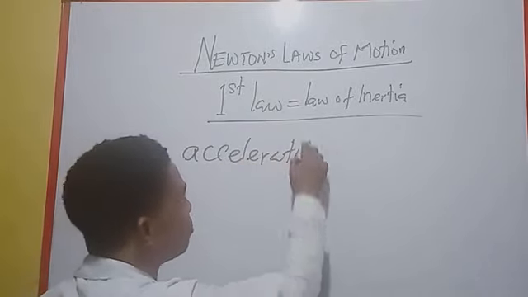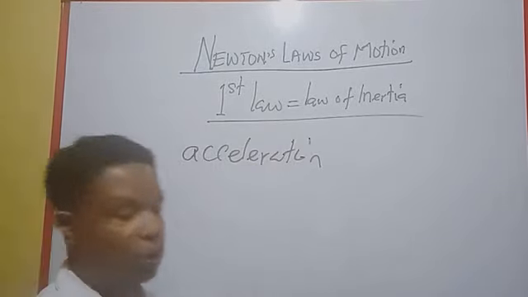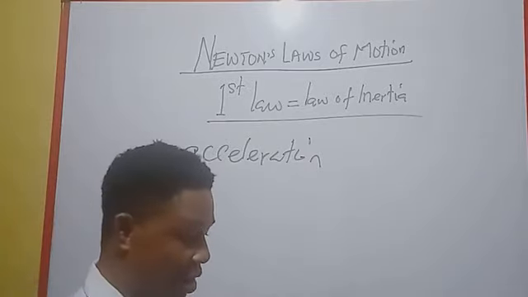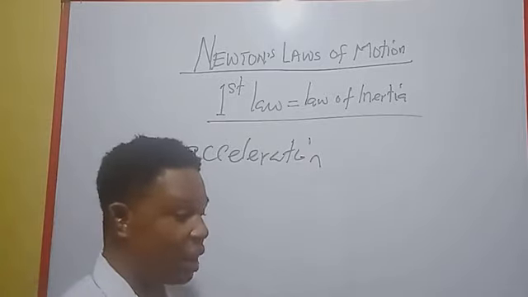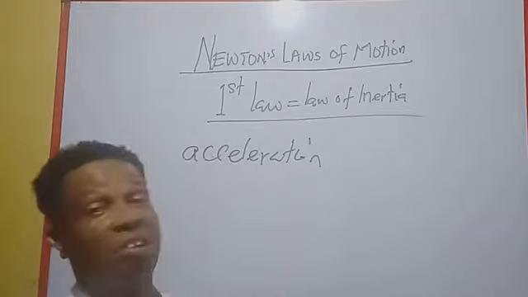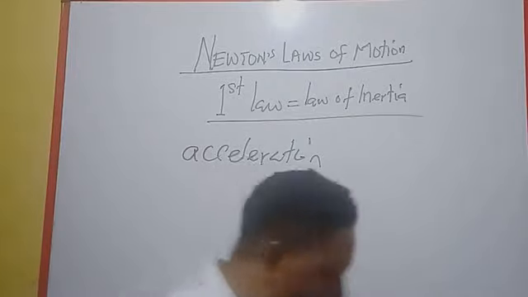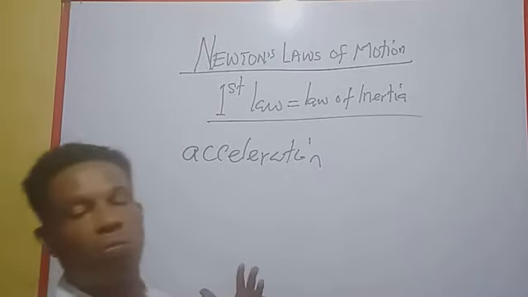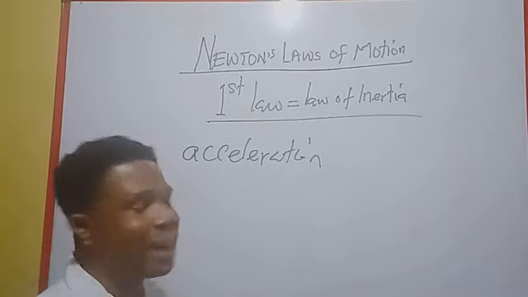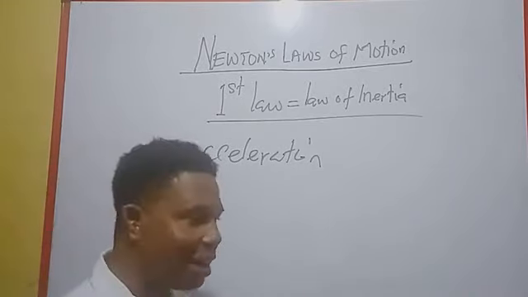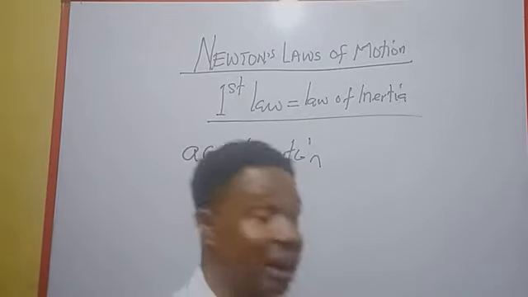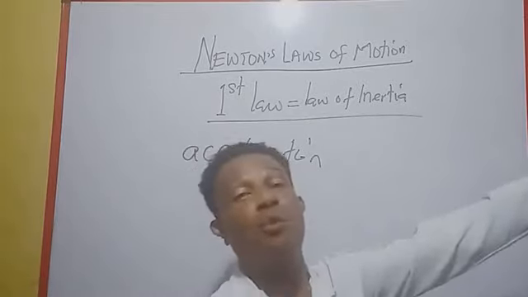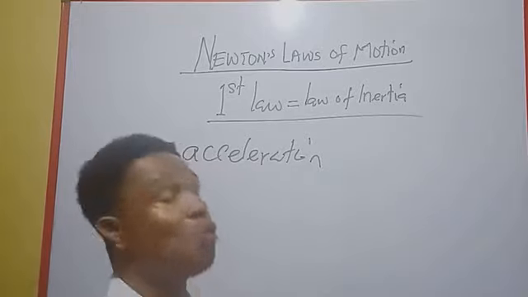What happens to the passengers? They are thrown backward. For example, a car that is just parked, and the driver starts the car and accelerates suddenly. The people in the vehicle are thrown backward because they want to remain at rest. But the driver is applying acceleration to move the car forward, while these people want to remain at rest.